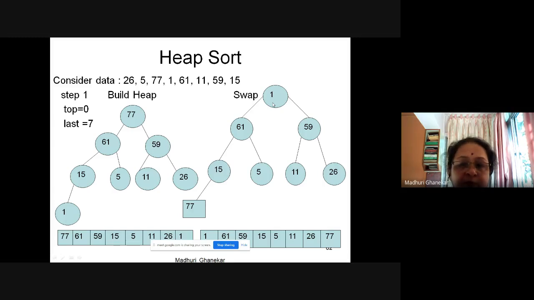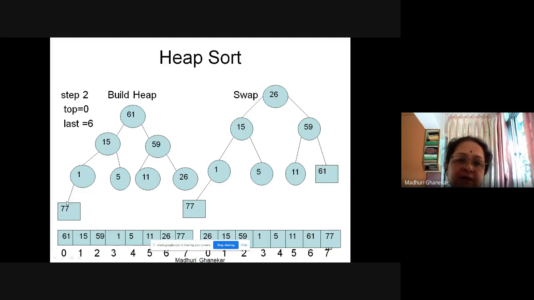So what we do, again we build the heap. Now what is the maximum element out of the remaining? It is 61. So we have to take 61 over here. So we will swap 1 and 61. So 1 comes over here, but then again the heap property is not fulfilled. So 1, because 15 is bigger, we swap it again, and we get the next step.